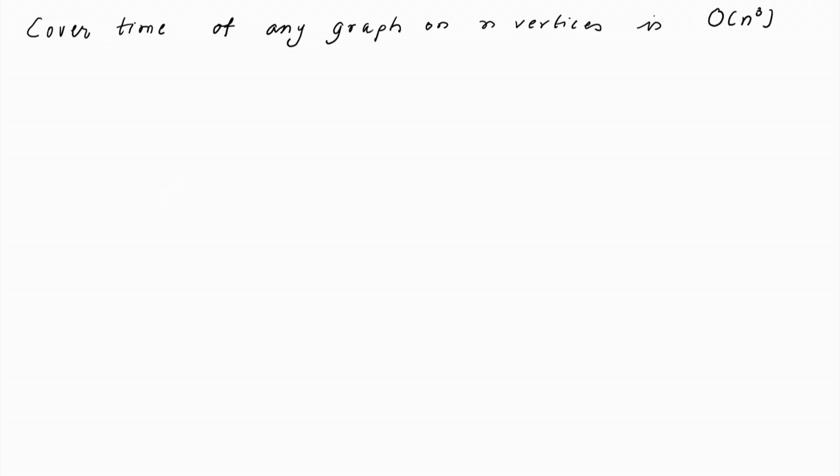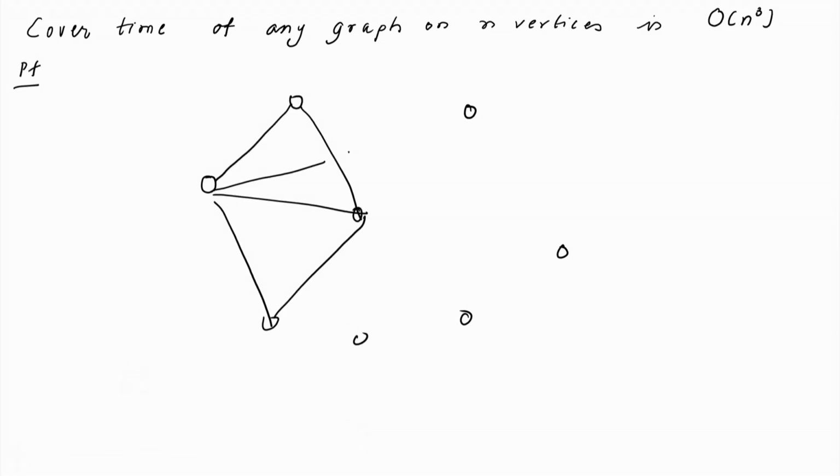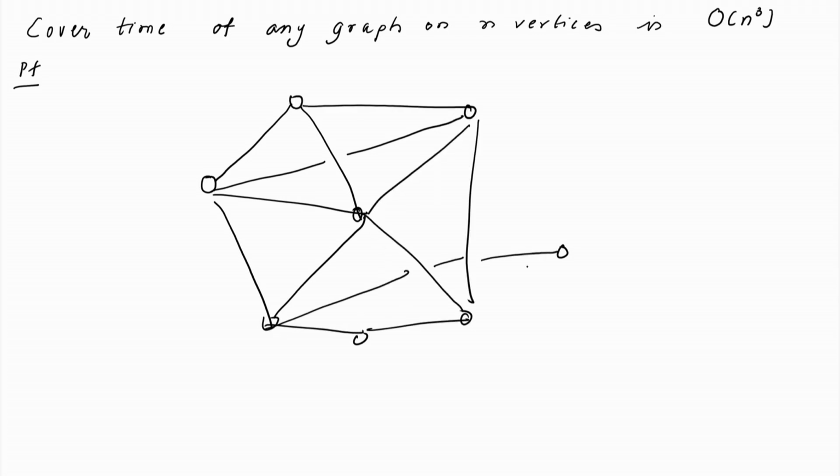So, let us look at cover time a little more carefully. If this was our graph on which we were doing a random walk, you start at any vertex and keep on moving to a neighbor and so on. So, let us say that we want to compute C_x(G), that is, if you start at vertex x, how much time does it take to visit all vertices?